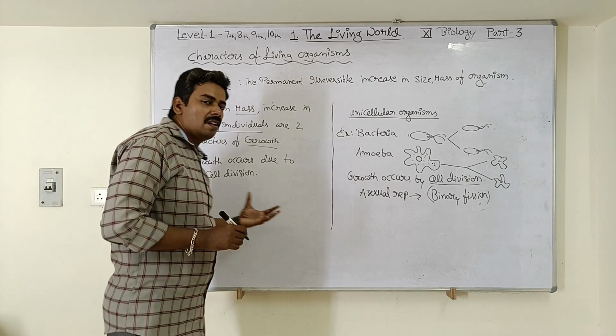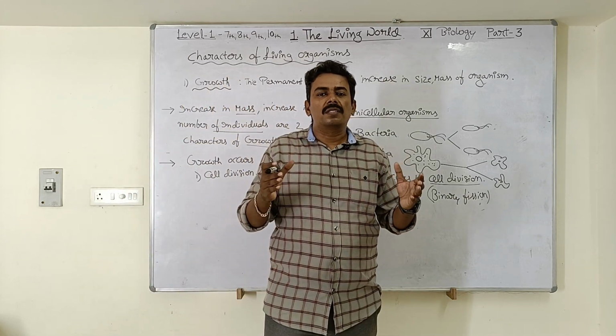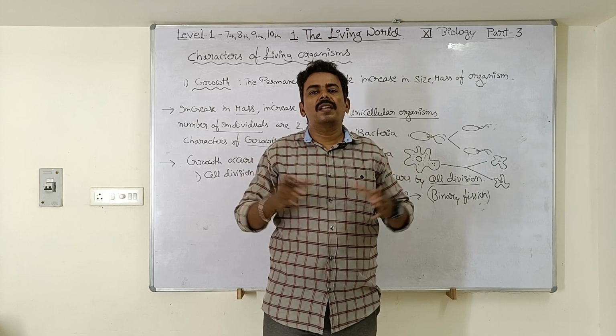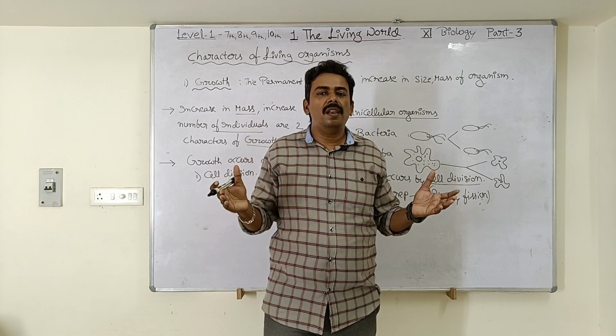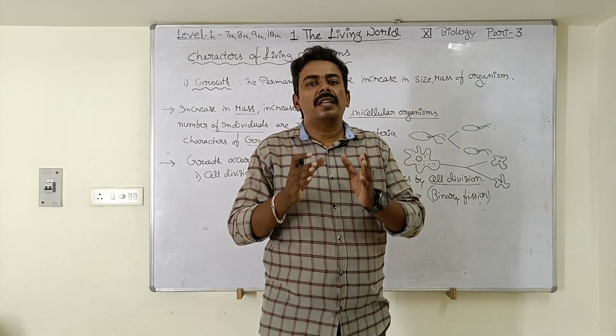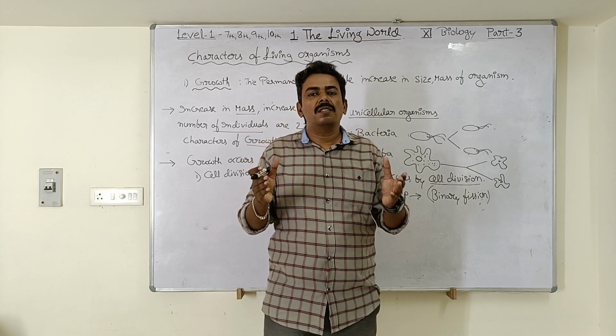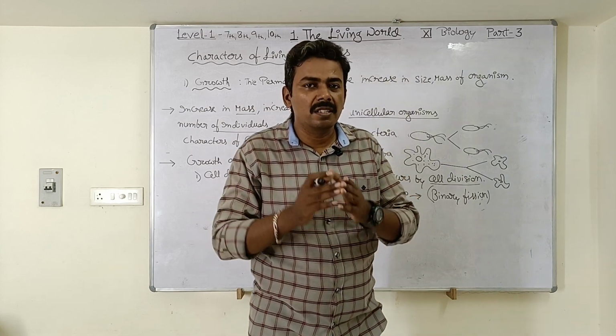So in multicellular organisms, what happens? The cells will divide and produce new cells. So because of increase in number of cells, the total size of the organism will increase. So in unicellular organisms, the growth is taking place in terms of number of individual cells, and this is also requiring the process called cell division.